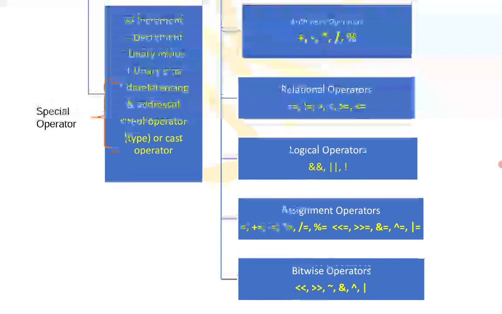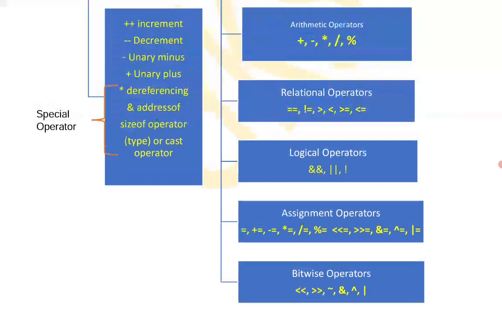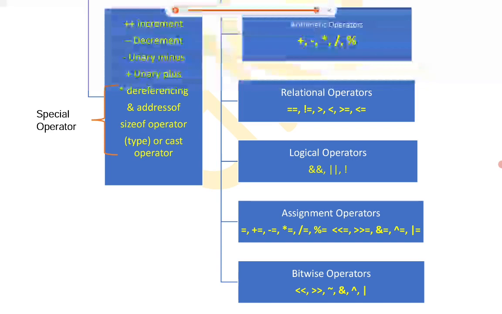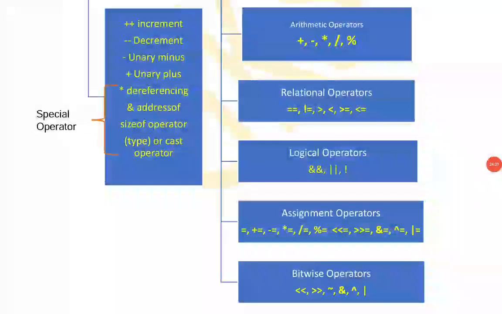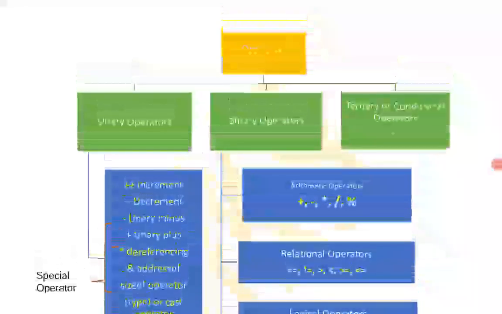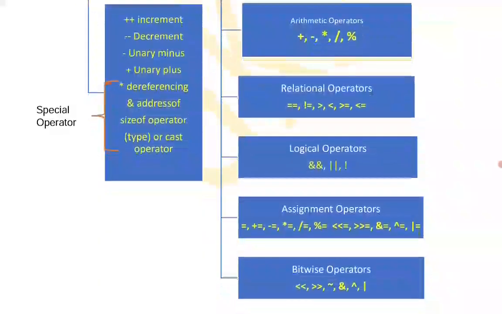Arithmetic operators are generally used for calculations like addition, subtraction, multiplication, division, and percentage. They are called binary operators because they require two operands. An operand can be two variables, two constants, or one variable and one constant. An example is sum = a + b.